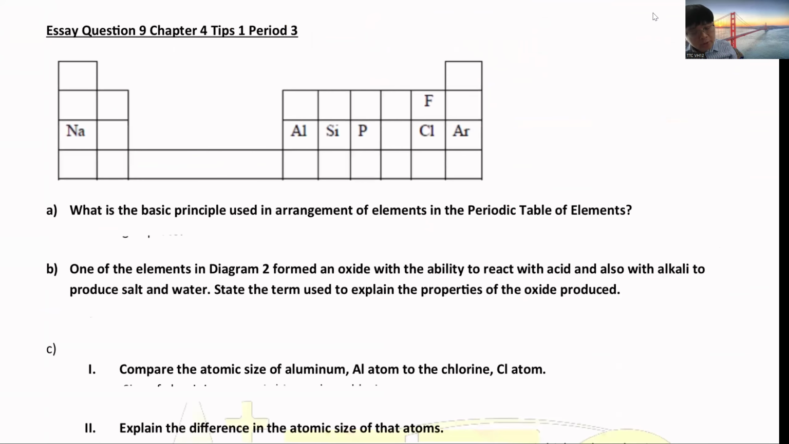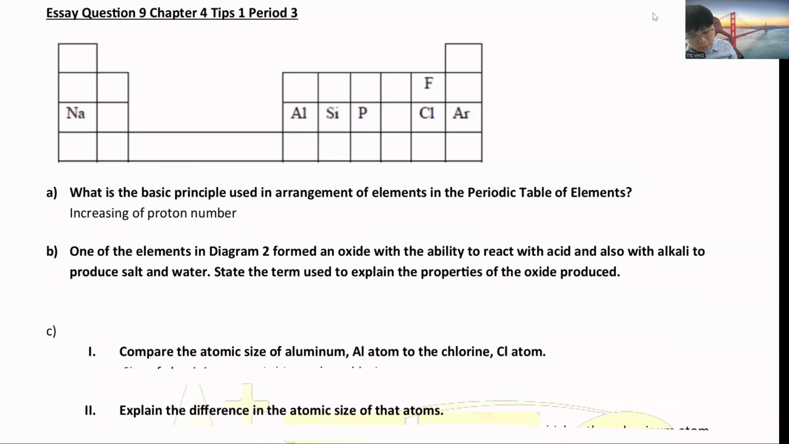Then this one is the same, but this one they put inside the periodic table for you. So the basic principle of arranging is increasing proton number: 1, 2, 3, 4, 5, 6. We arrange that according to proton number. Then able to dissolve in both acid and alkaline, so it must be aluminium.